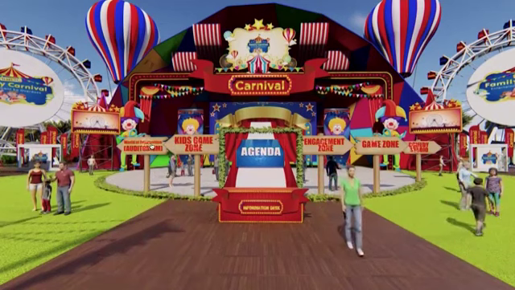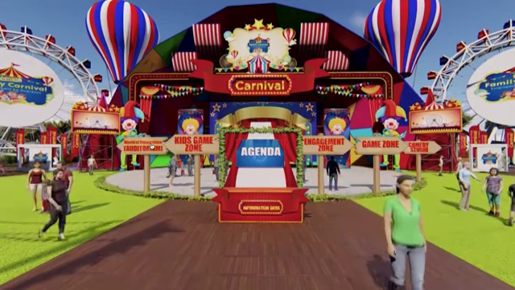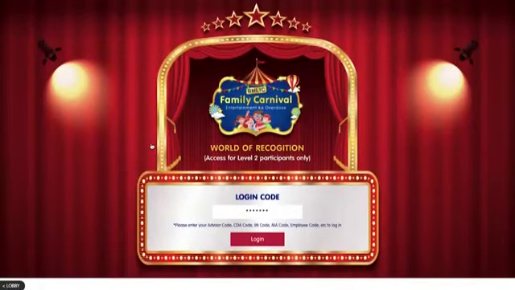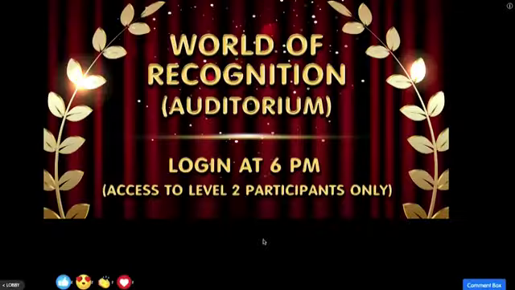Return to the lobby area and click on the Auditorium tab to enter our World of Recognition. Please log in using your unique code, that is advisor code, employee code, etc. and click enter.